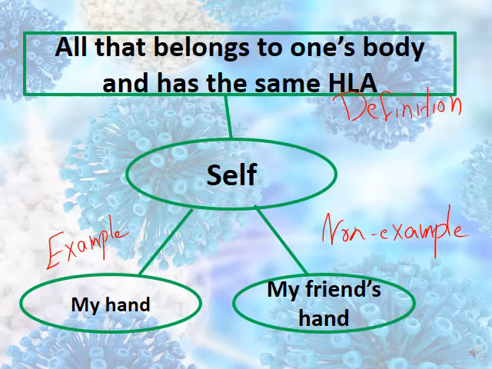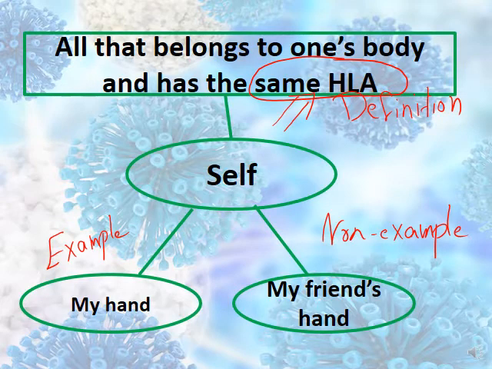We said before that self is all that belongs to one's body, like my hand, my kidney, my stomach, and others. Here we added a few words: and has the same HLA. Whenever you are asked about the term self, you have to say that it is all that belongs to one's body and has the same HLA. Without the same HLA, you don't know the definition of self.